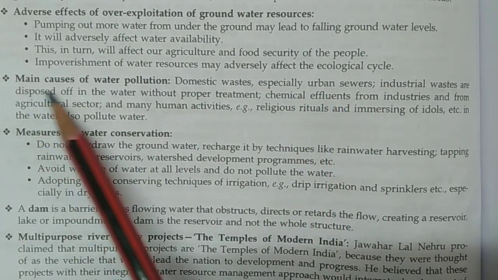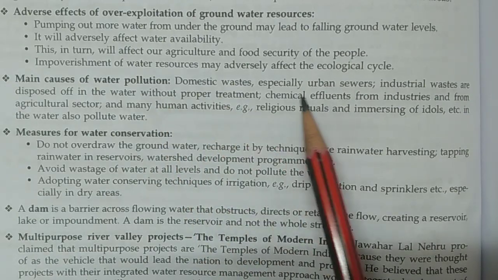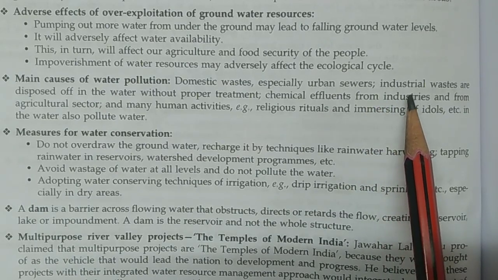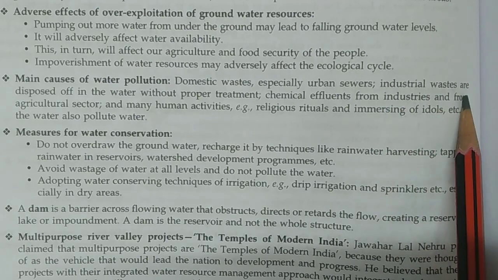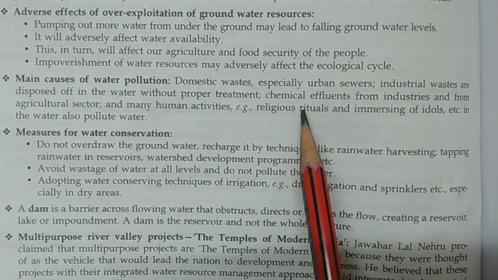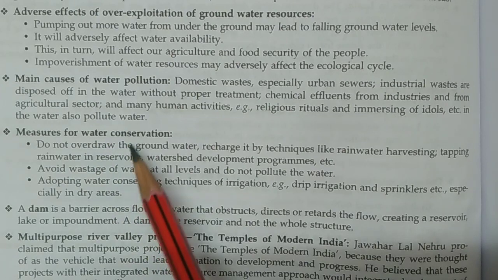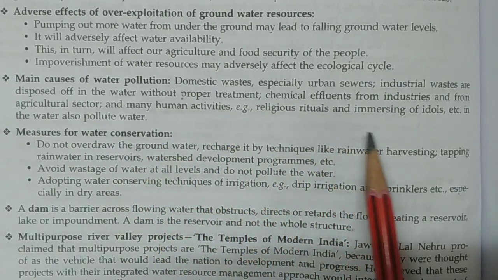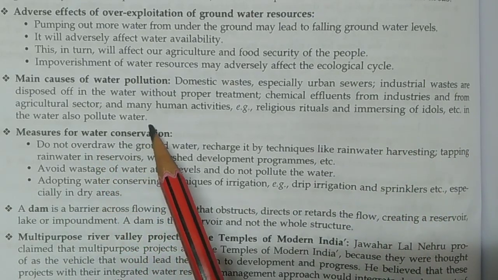Now next, main causes of water pollution. So what are the main causes? Domestic wastes, especially urban sewers, which we see in outside canals like that. Industrial waste is disposed of in the water without proper treatment. Chemical effluents from industries and from the agriculture sector. And many human activities, for example, religious rituals and immersing of idols, etc., in the water also pollute water.